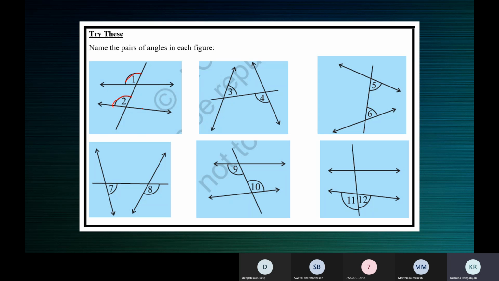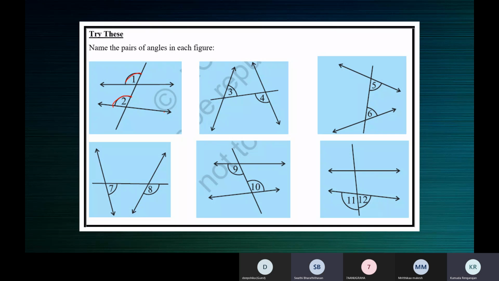If there are two lines, the lines may be parallel, may not be parallel. When we have two lines intersected by a transversal, the angles in these positions are called corresponding angles. That's all. Even if the lines are parallel, these angles are corresponding angles. If the lines are not parallel, then also these angles are corresponding angles. Whether the two lines are parallel or not, angles 1 and 2 are corresponding angles. Is that fine?